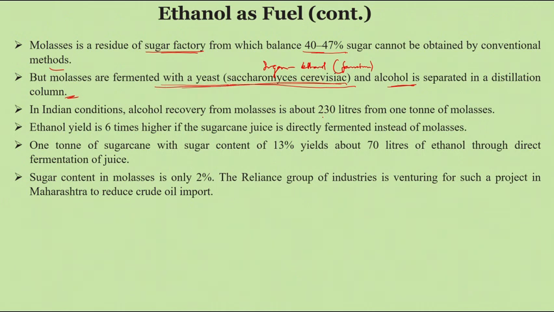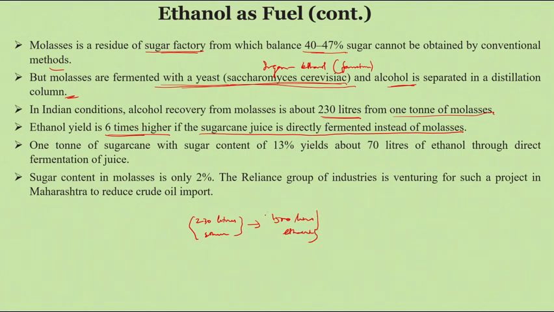In Indian conditions, we are producing 230 liters of ethanol from molasses. We already discussed this in the first slide. Ethanol from sugarcane juice fermented directly is about 6 times higher than from molasses. If we get 230 liters of ethanol from molasses, then from the sugarcane juice fermented directly without molasses we get around 1,500 liters of ethanol.